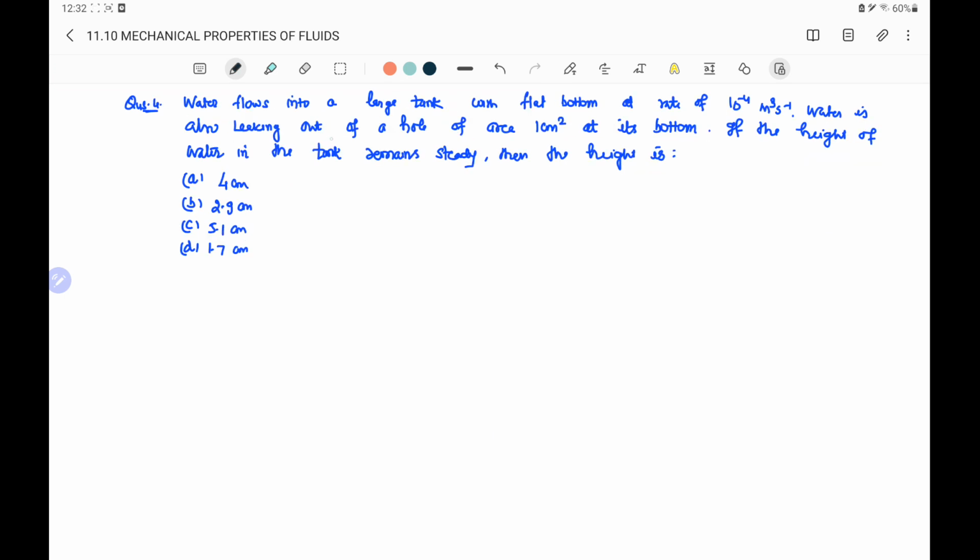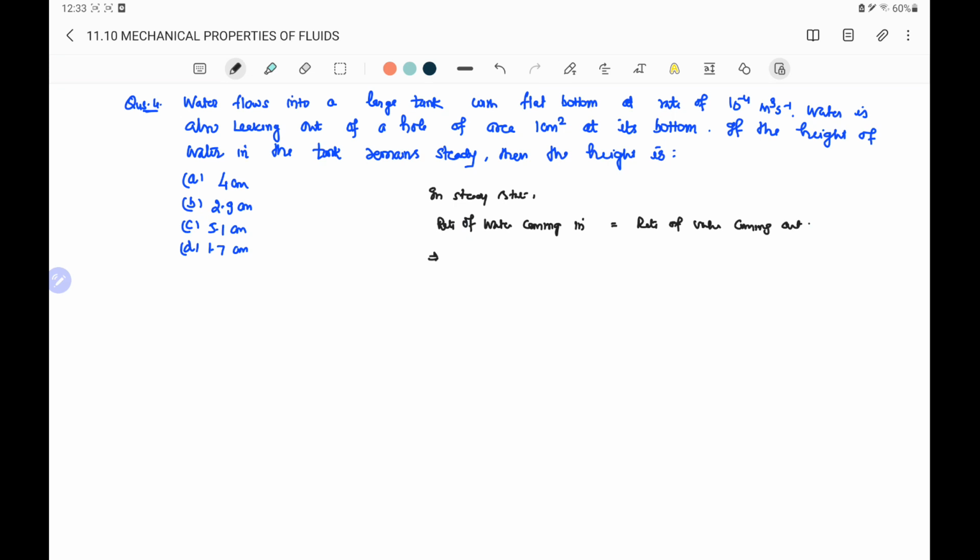Next question is, water flows into a large tank with a flat bottom at a rate of 10 power minus 4 meter cube per second. Water is also leaking out of a hole of area 1 centimeter square at its bottom. If the height of the water in the tank remains steady, then the height is. In a steady state, the water coming in will be equal to the rate of water coming out of the hole.